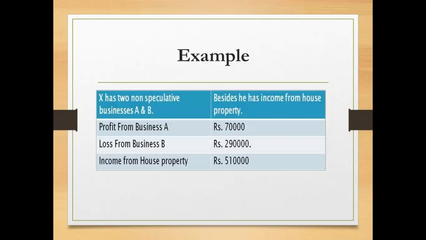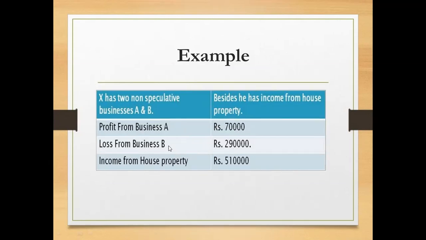So there is an example for the inter-head adjustment, that is X. X has two non-speculative business, A and B. Besides, he has an income from house property. So profit from business A 70,000 and loss from business B 2,90,000. So you can observe that X is having the two business. One it is called as business A and business B. So he is earning the profit from business A of rupees 70,000 and loss from business B 2,90,000.